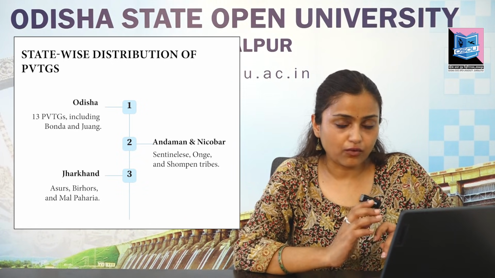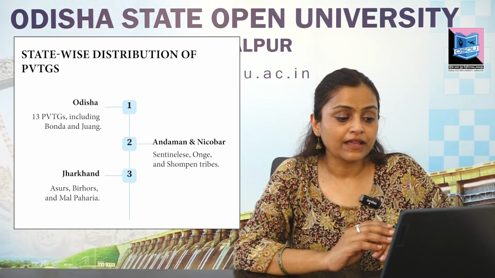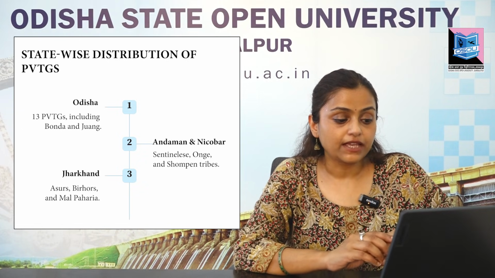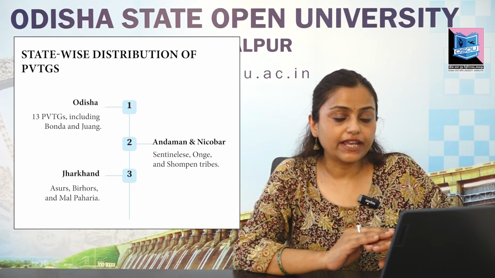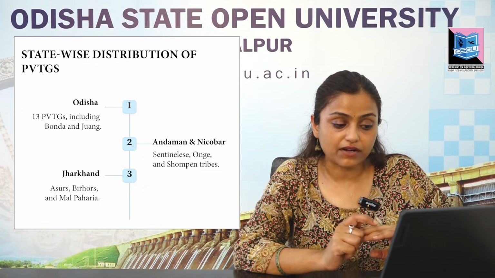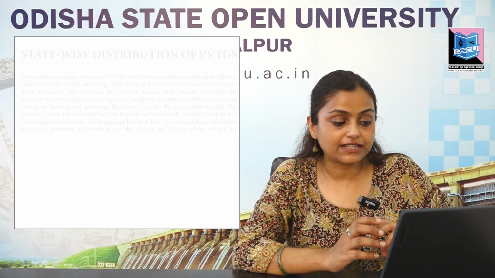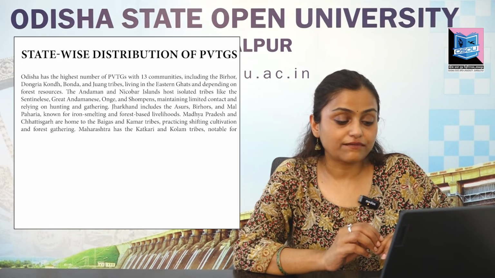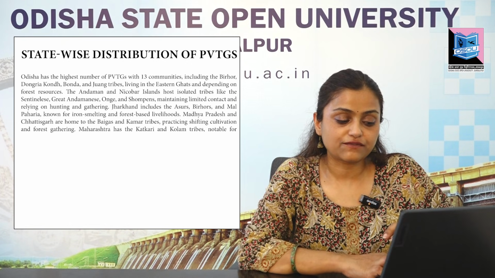So apart from Odisha and Andaman Nicobar, we also see the prevalence of such tribes in Jharkhand, and the examples are Asurs, Birhors and Mal Paharia. They are known for iron smelting and also forest livelihood. They are found in Madhya Pradesh and Chhattisgarh. So the examples are Baigas and Kamars. So they practice shifting cultivation, and they rely on forest gathering. Even they are found in Maharashtra, and in Maharashtra they include tribes such as Katkari and Kolam. So they live a nomadic lifestyle and also subsistence farming.